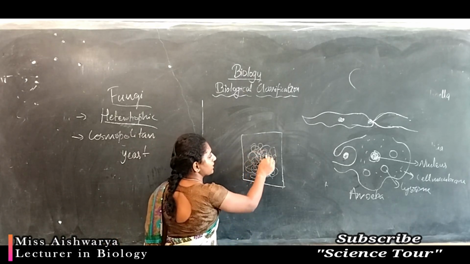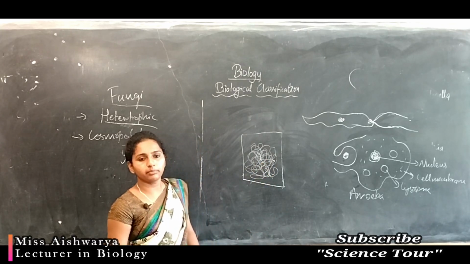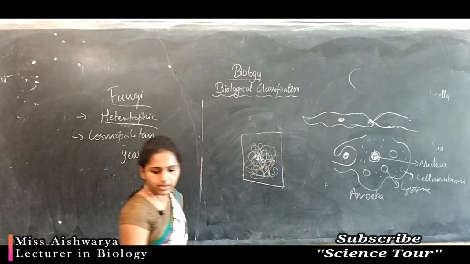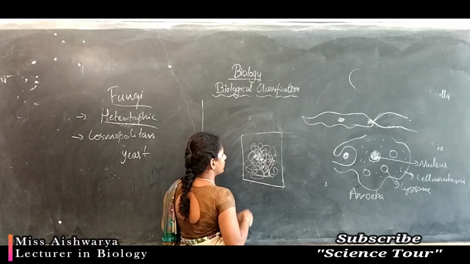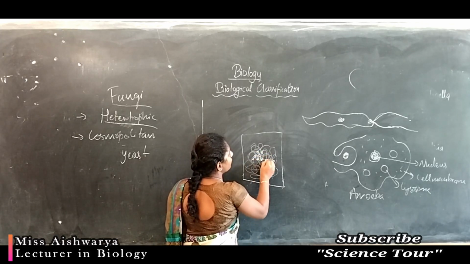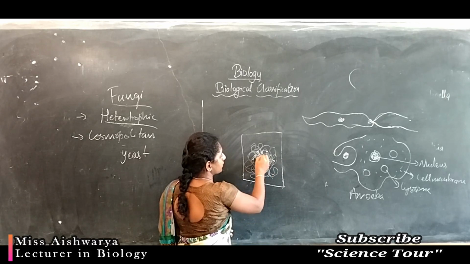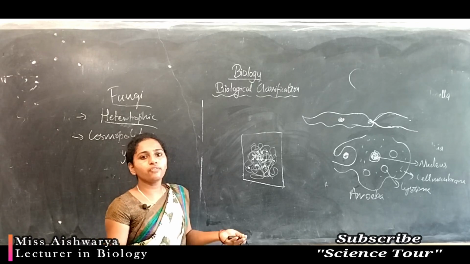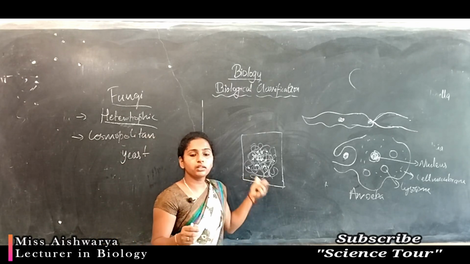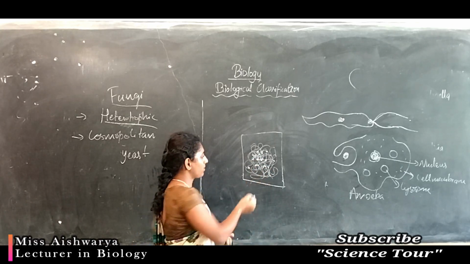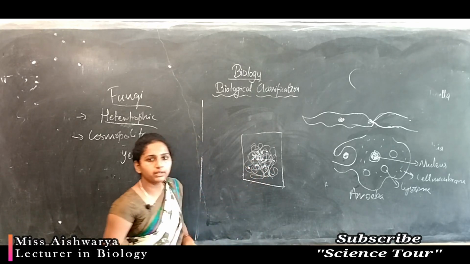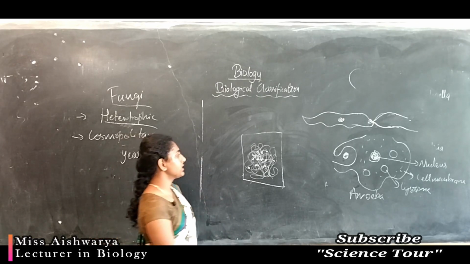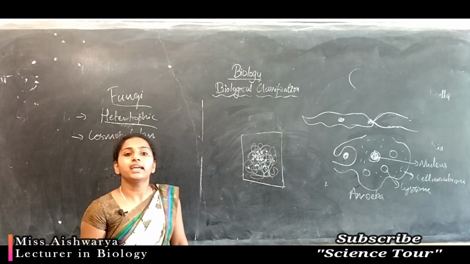This is a thread like structure. Later if you keep it for 2-3 days extra, it rain agutte, you can see the presence of black spots. Black spots form agtade on the surface. So if you observe these black spots under a microscope, you can see a large number of spores. You can find thousands and millions of spores from a small sample, tegidre under microscope observe madidre eshto spores irtade.